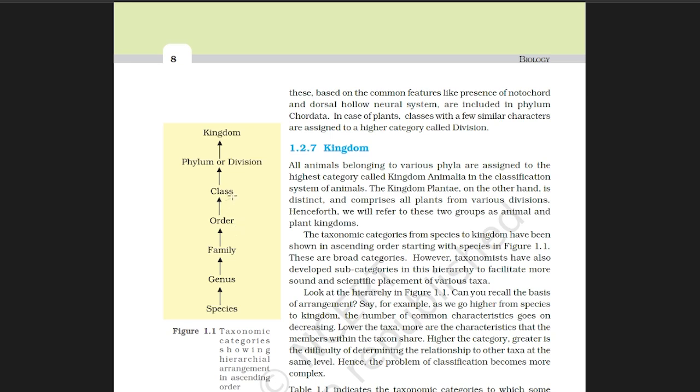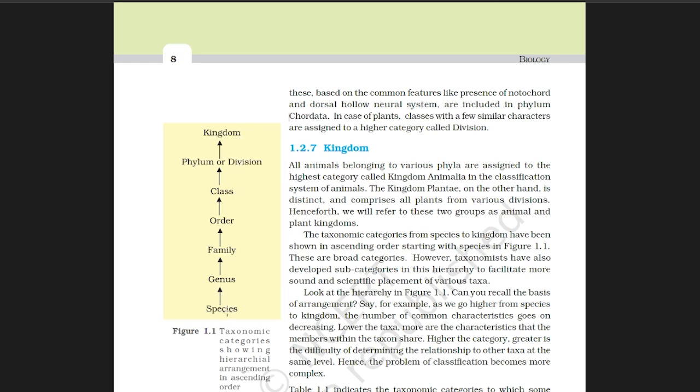Class means related orders. Phylum or division means related classes. And kingdom is the highest taxon. We know animal kingdom and plant kingdom, etc.